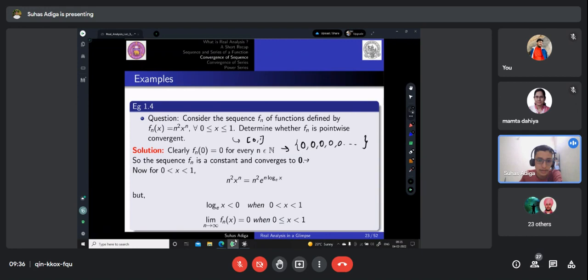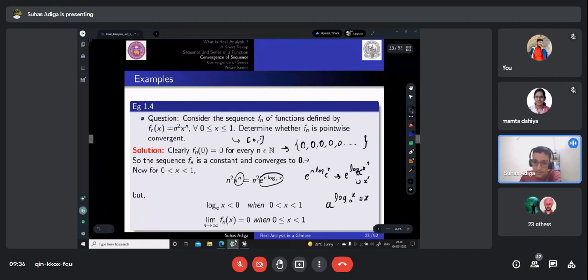So for a number between 0 and 1, the function is n square x power n. So we will make a substitution for x power n. We can write it as e power n log x base e. I'll just show how this is equal to x power n. So you have e power n log x base e. This is equivalent to e power (log x base e) to the power n, right? And you clearly know that this is of the form a power log x base a, which is equal to x. So clearly this is equal to x power n, right?